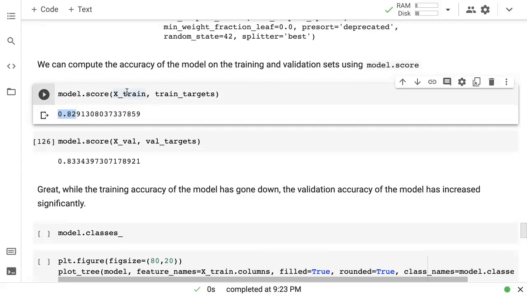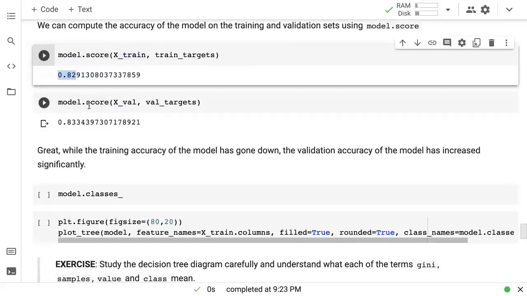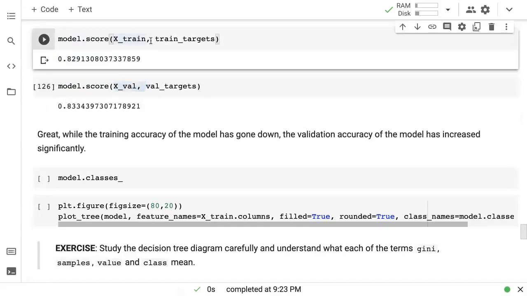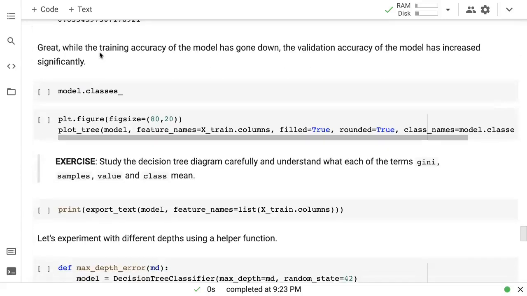But this has the unintended consequence that the model is no longer overfitting. The model now performs better on the validation set than it did before. This may seem counterintuitive, that a 3-level deep tree performs better on real world data compared to a 48-level deep tree. That's because the 48-level deep tree is learning specific training examples, whereas the 3-level deep tree is picking up general trends. And in machine learning, you want models to pick up general trends and not memorize training examples. Okay.